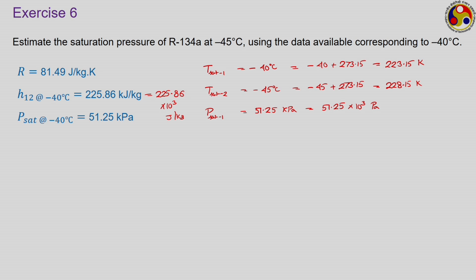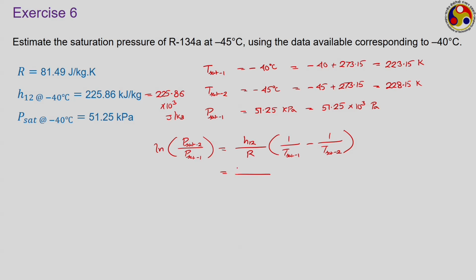So, now we have to make use of the Clausius Clapeyron equation, and therefore, as the one we have just developed, P sat 2 by P sat 1 is equal to exponential of H12 by R into 1 by T sat 1 minus 1 by T sat 2.